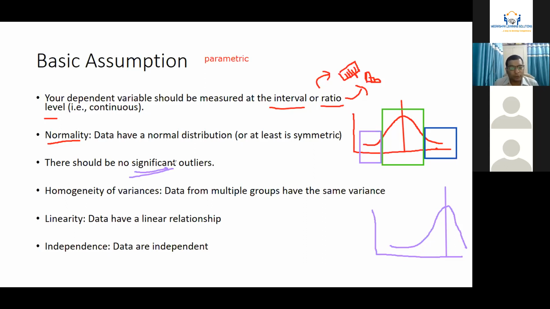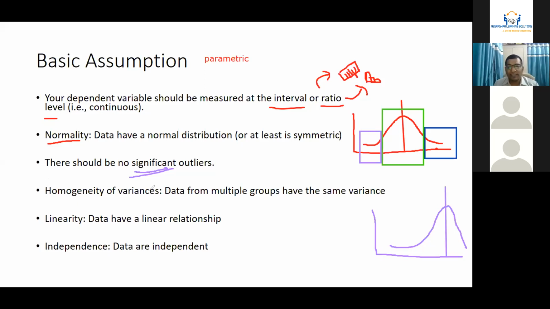Because society is full of outliers, full of liars. You might be able to recall that advertisement from TVS. The street is full of idiots, right? So outliers are always possible, but significant outliers should not be there. One, two, or maybe three outliers could be anywhere, and society is full of outliers, right? So you cannot deny this tendency like there is no outlier in the data. If by default there are one or two outliers, that's okay for you. But if by default there are a large number of outliers, you need to remove them, you need to clean that data. I will also discuss how to clean the data.